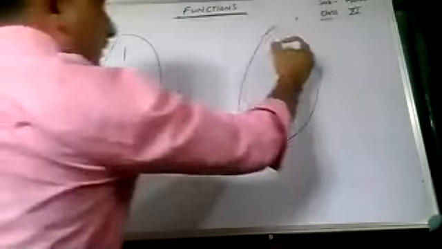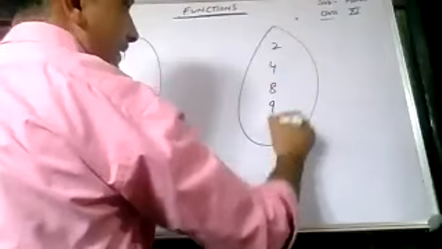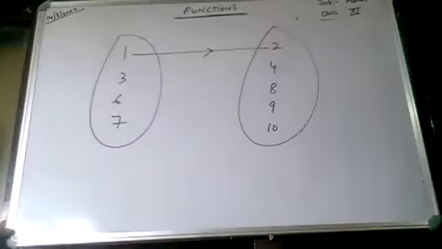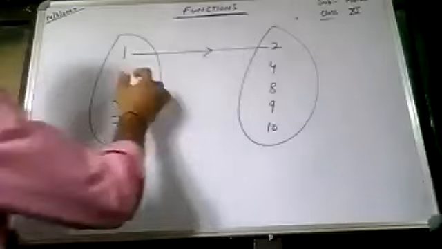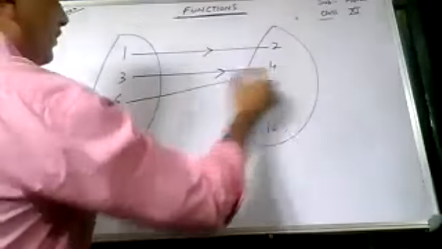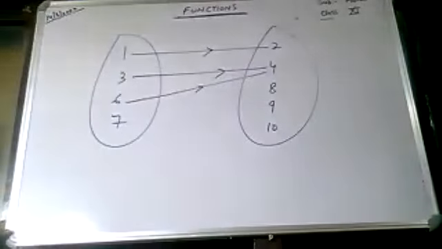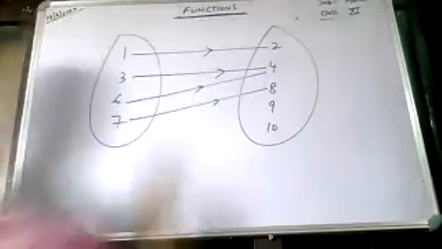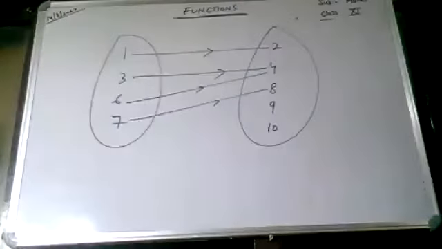And set B as 2, 4, 8, 9, 10. 1 is mapped to 2. 3 is mapped to 4. 6 is mapped to 4. 7 is mapped to 8.